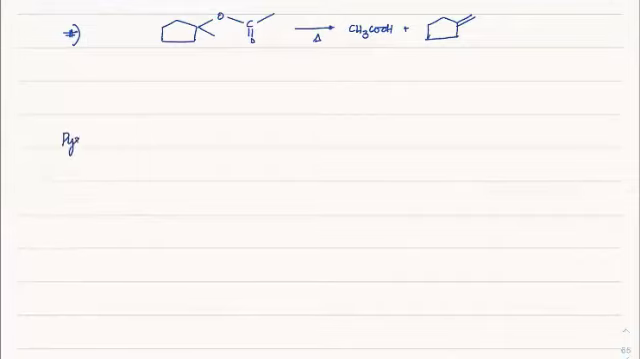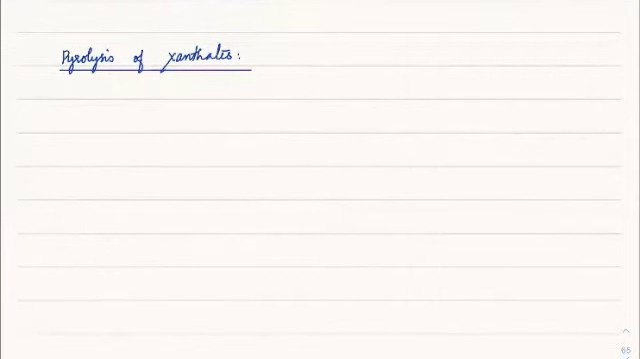Next one is pyrolysis of xanthates. See, a xanthate is nothing but a similar ester, but an ester which has sulfur in it. So suppose you have RCH2, S as a connection, C double bond S, and on this side we have oxygen and then CH2CH3. This is how it is.